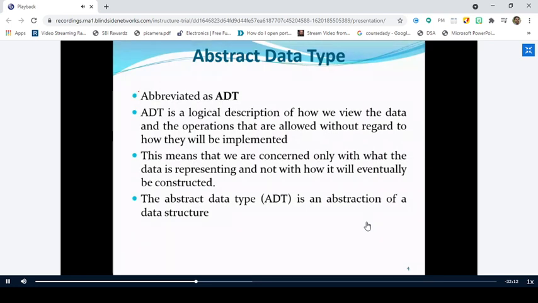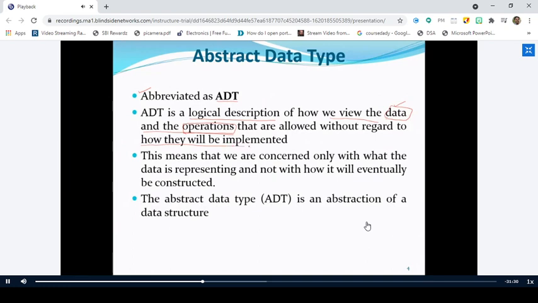Right. So it is abbreviated as ADT, an acronym for abstract data type. ADT is defined as a logical description of how we view the data and the operations. A data type consists of a set of values, which we call data, and operations that can be performed on that data. So it is a logical description of how we view this data and operations without regard to how they are implemented.